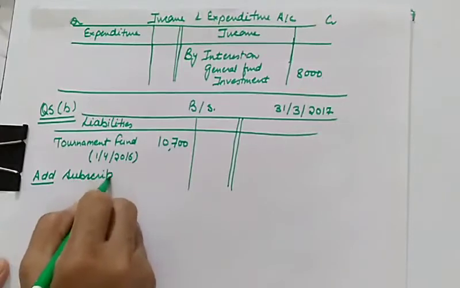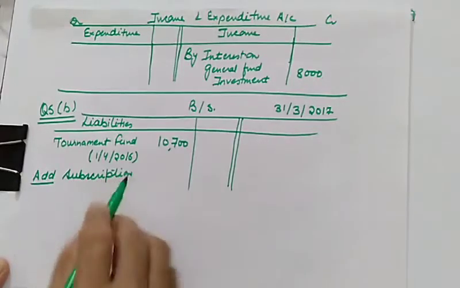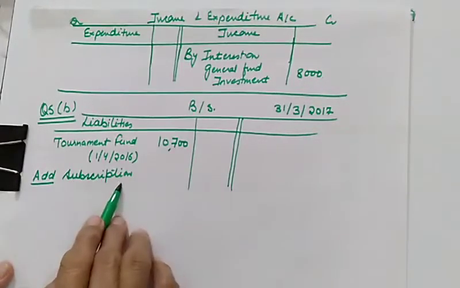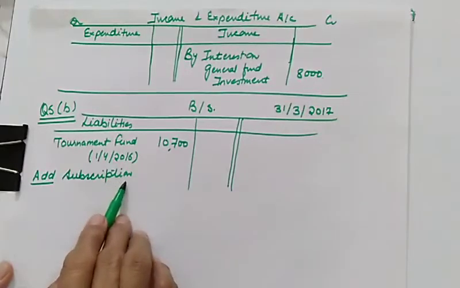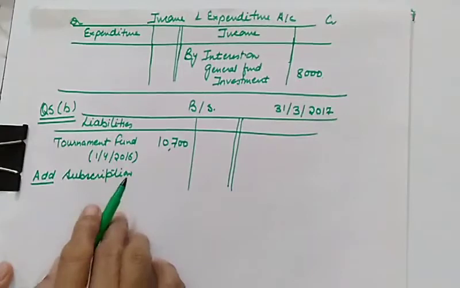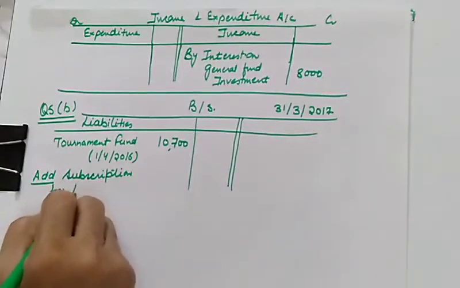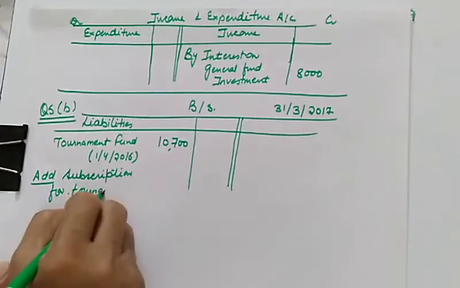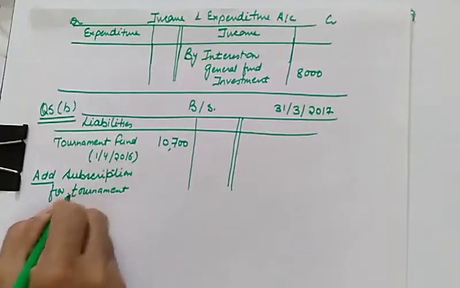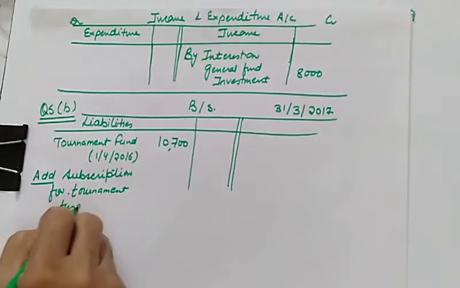During the year we received subscription. This is a specific subscription. This is not a general subscription, because if it were a general subscription, then in that case it would be revenue income. But specific subscription, like it is written here, subscription for tournament fund received during the year.